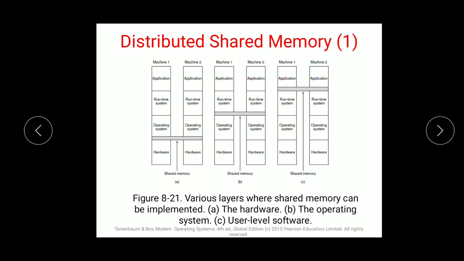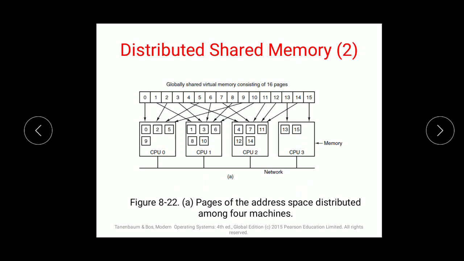After faulting the pages and removing those not required, the distributed shared memory process can be done successfully. This is the condition.